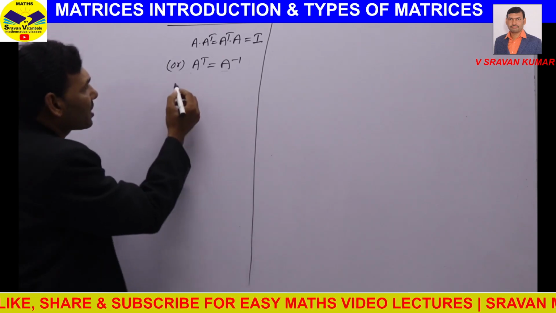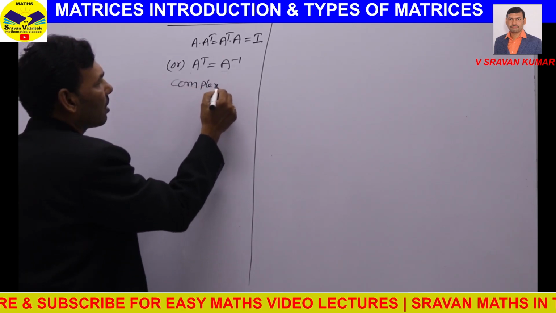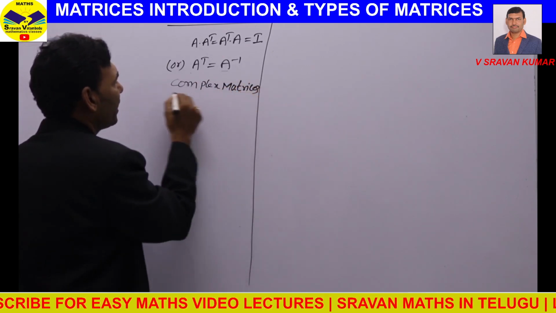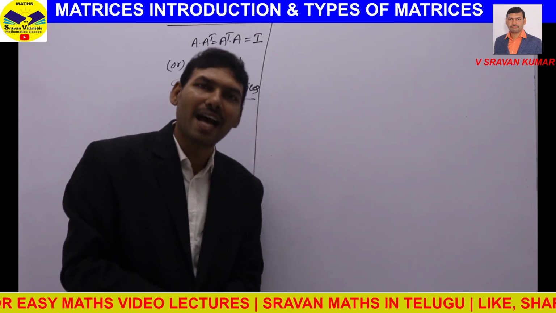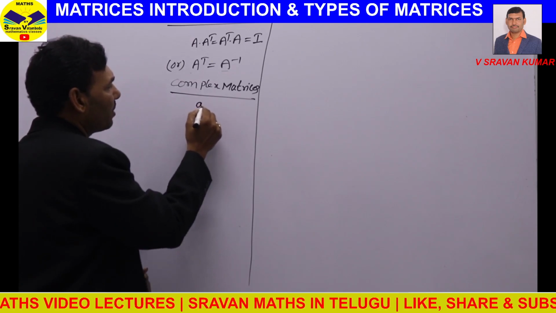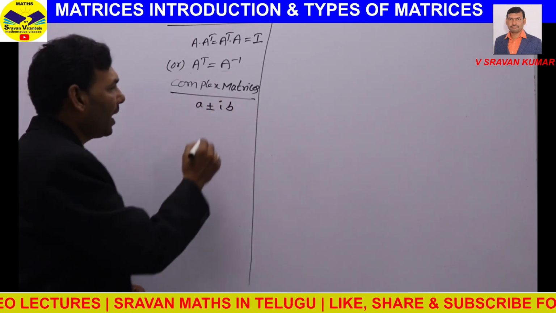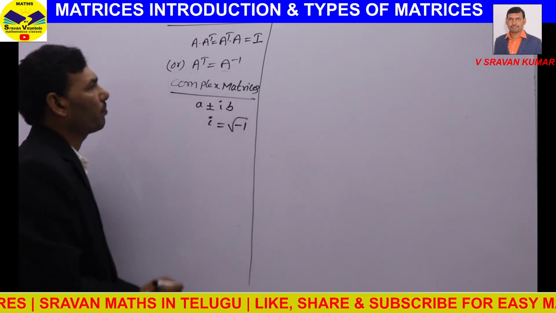These are the real matrices discussed till now. Now I am going to discuss a few complex matrices. Complex matrices means a matrix which contains complex numbers as its elements. Complex numbers are numbers in the form a plus or minus ib, where i equals root minus 1.